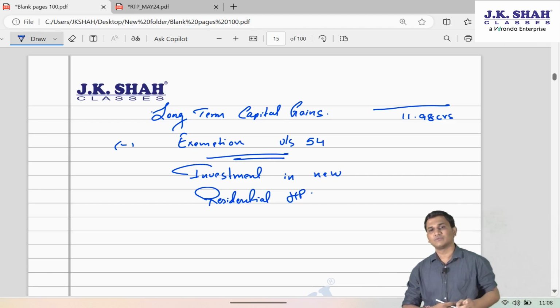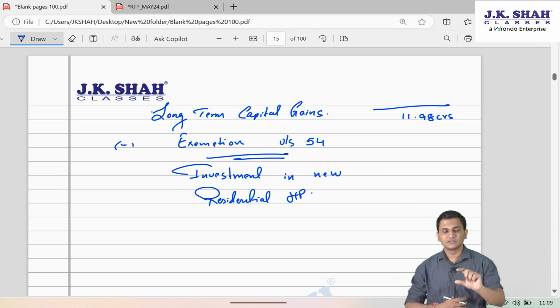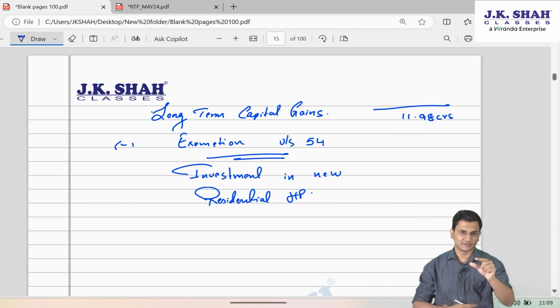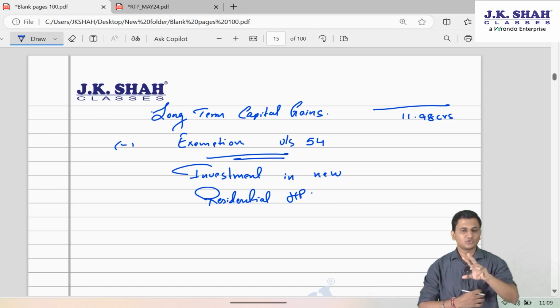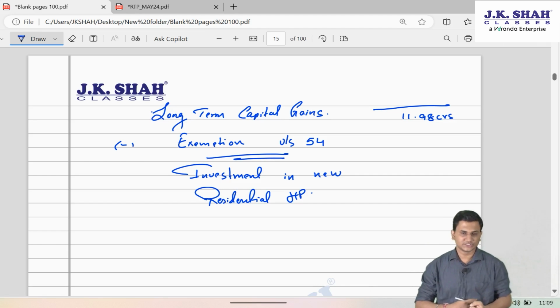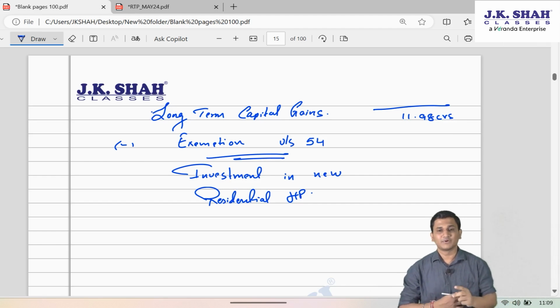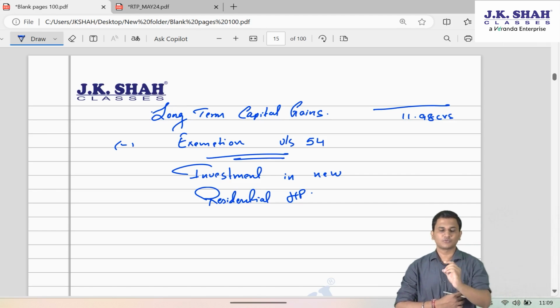But in 2020, they amended. They added a capital gain amount criterion, that if your capital gain is less than or equal to 2 CR, you can invest in 2 residential houses. You have the option of 2. But if the capital gain is more than 2 CR, then you just have an option of 1 house.